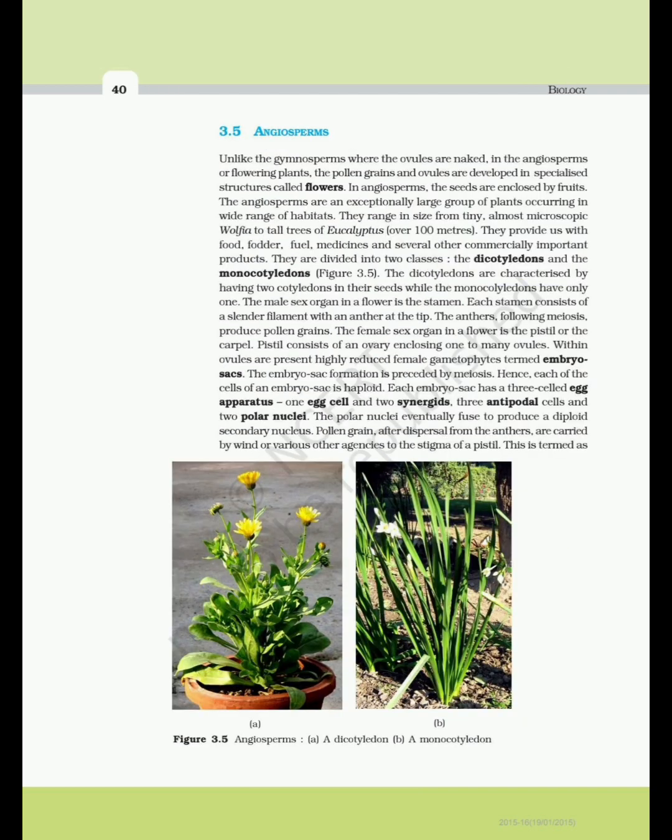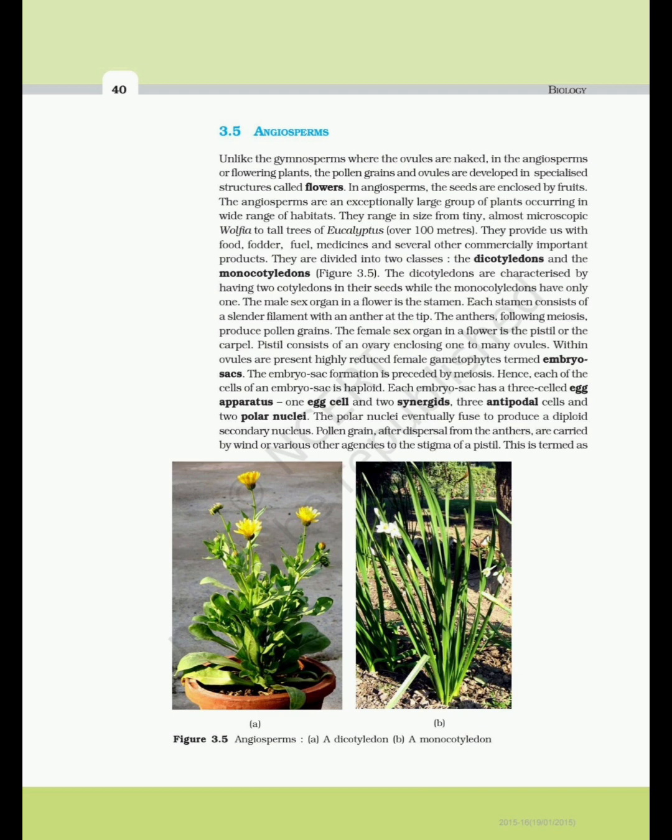3.5 Angiosperms. Unlike the gymnosperms, where the ovules are naked, in the angiosperms or flowering plants, the pollen grains and ovules are developed in specialized structures called flowers. In angiosperms, the seeds are enclosed by fruits. The angiosperms are an exceptionally large group of plants occurring in a wide range of habitats. They range in size from tiny, almost microscopic, Wolffia to tall trees of Eucalyptus over 100 meters. They provide us with food, fodder, fuel, medicines and several other commercially important products.